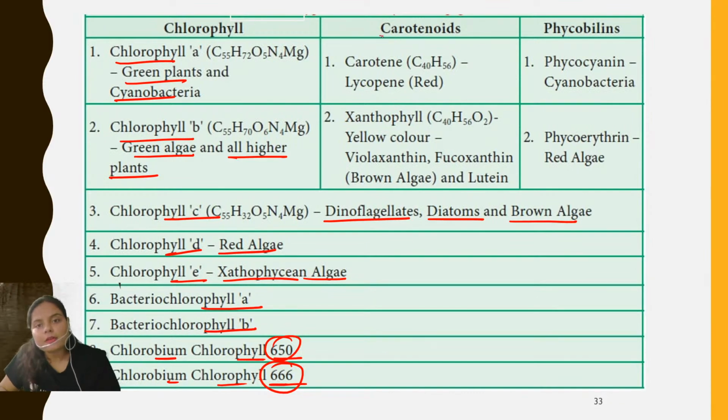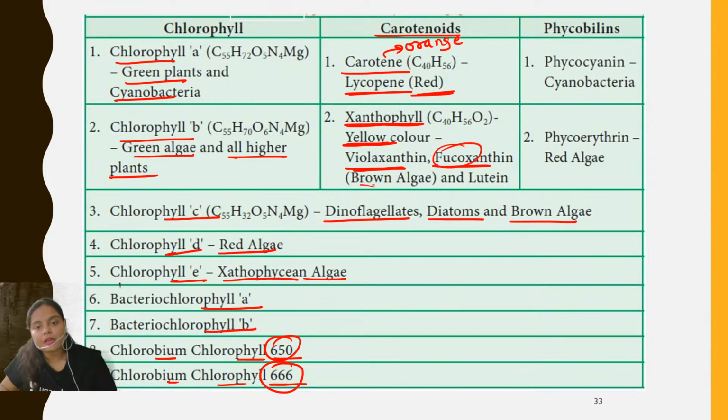Okay. Talking about the carotenoids. So the carotene, lycopene, okay, beta carotene or the lycopene. So carotene, it gives orange color. Lycopene, it gives red color. Talking about xanthophyll, it is generally yellow color. But violaxanthin, it is brown. Phycocyanin, okay, phyco is mainly brown, found in brown algae, and it is mainly brown in color. And lutein, I told you lutein, it is found in green leafy vegetables in high amount.